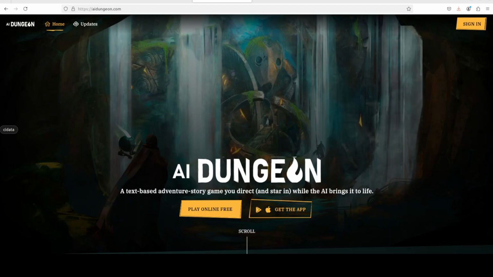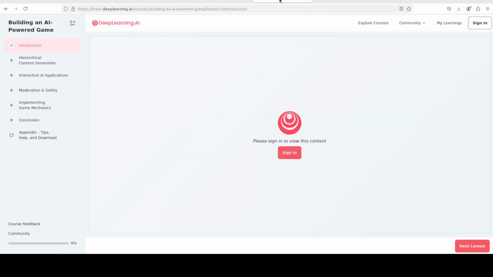This game, AI Dungeon, which you can see on your screen, plus there was recently a course on Andrew Ng's deeplearning.ai platform around building an AI powered game, which is primarily a dungeon game, but that was using Together API, which is a paid option. Really good stuff, but I just wanted to make something local which would use local models without worrying about the cost and API throttling, rate limiting, and that sort of stuff.